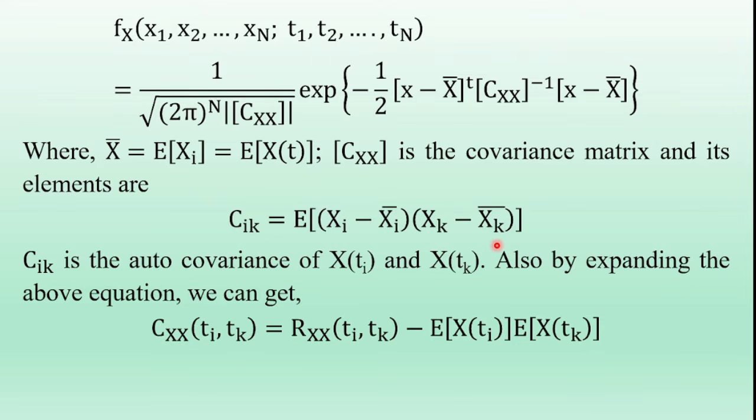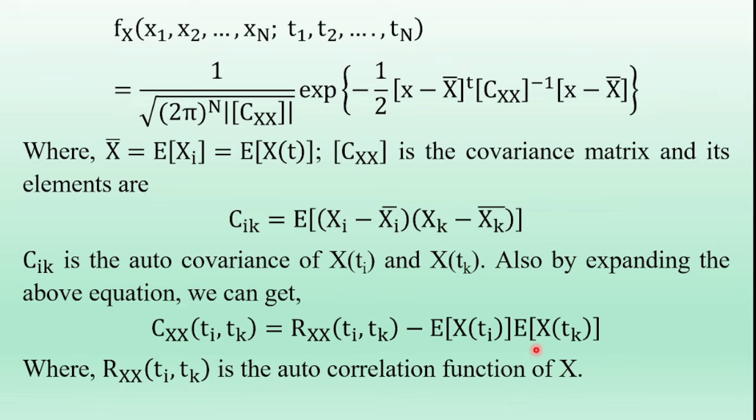Also by expanding the above equation, we can get Cxx of Ti comma Tk is equal to Rxx of Ti comma Tk minus expectation of x of Ti into expectation of x of Tk. So this equation is already explained in the concept of the autocovariance function of the random process, where Rxx of Ti comma Tk is the autocorrelation function of random process x of t.